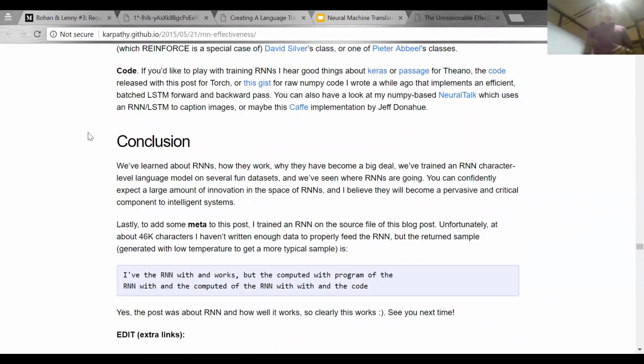This is it. You can do lots of things with RNN. You can train anything. Okay, thank you.